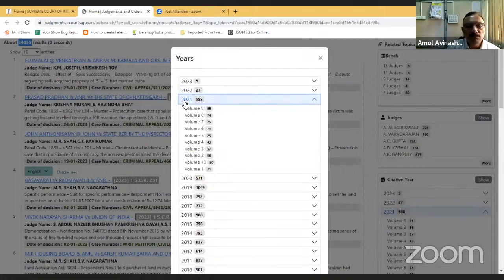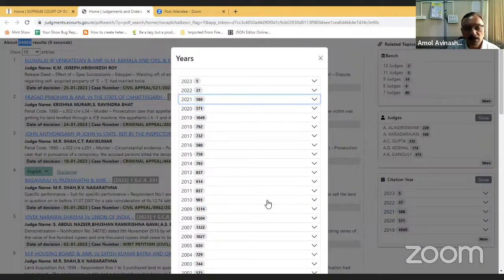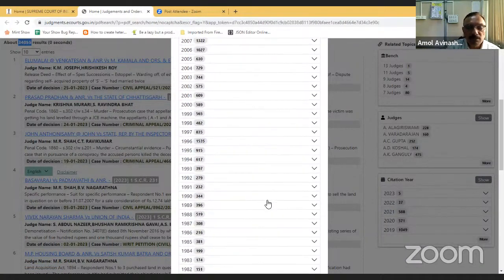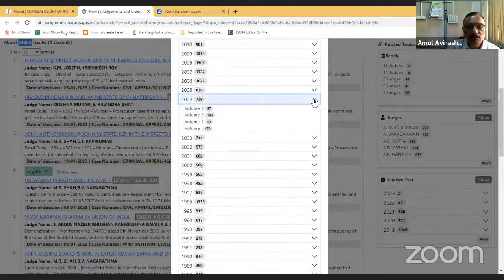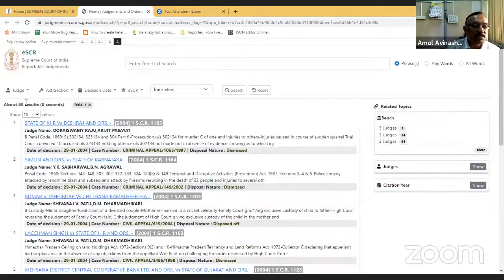So here, see, for 2021, 9 volumes are available, and you can click if you want to search any particular volume. If you know that my judgment is in, say, year 78 or year 2004 in volume number 1, if I click on this, I'll get only 69 judgments which are in volume 1 of year 2004.